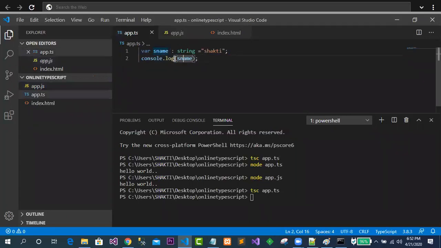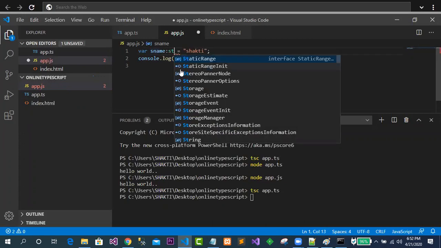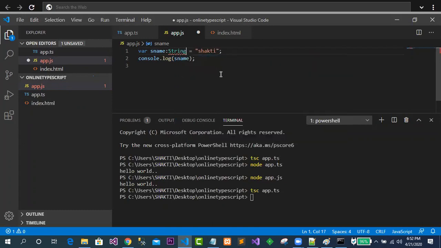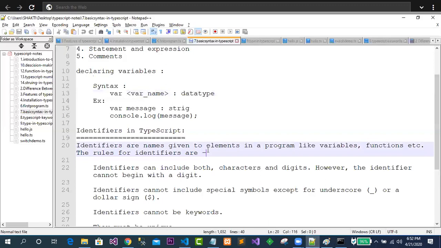Clear? Just come to the TS part now. In the TS part, the string you have written changed to its own type in JavaScript. If you write colon string over here, this is not possible in the JS file, so it simply shows an error. This is not TypeScript code, this is JavaScript code. So what we got after the compilation is this code. It means your TypeScript code has been converted to JavaScript code automatically. Clear? So it's quite easy to understand what it has given.